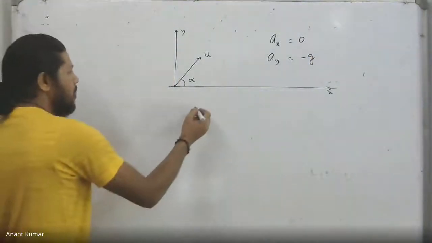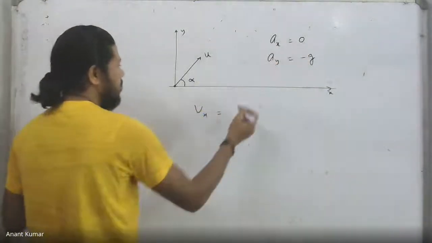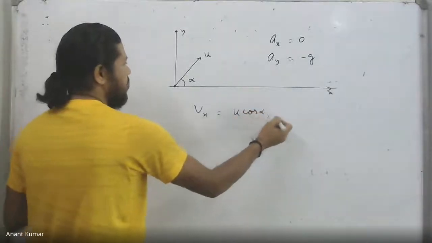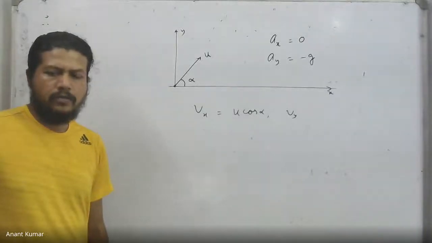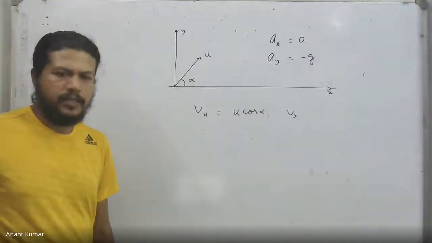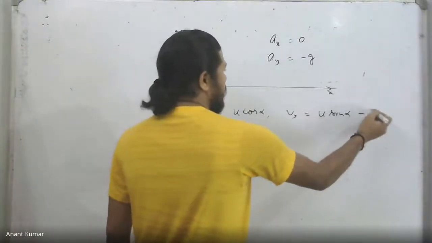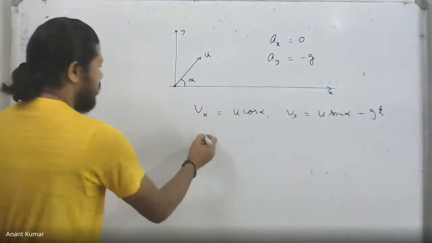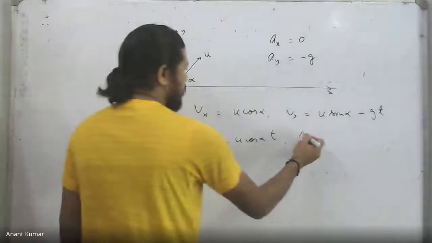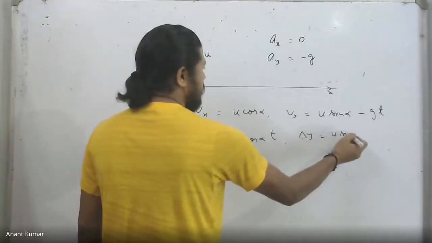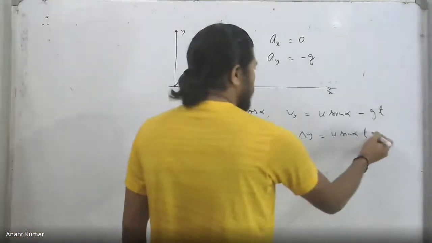We actually figure out the velocity on the x-axis is simply a constant because there is no acceleration, and that is simply u cos alpha. On the y direction, on the other hand, the velocity is undergoing a constant acceleration, which is minus g. That is why for the y direction we have u sin alpha minus gt, and then we can write down the displacements simply as u cos alpha into t, while in the y direction it becomes u sin alpha t minus half g t square. These are the displacements actually.